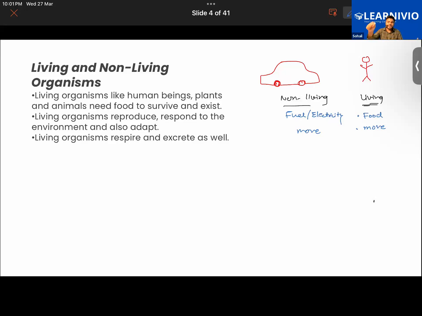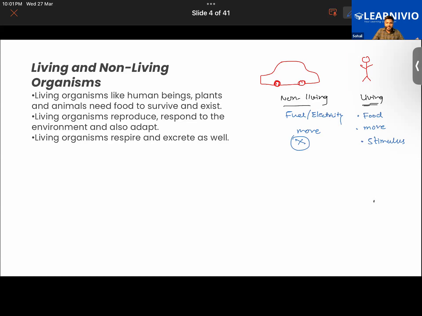If you were to throw a stone at this car, will it respond? No. While if someone throws a stone at a man, he will respond. He will become angry and might throw it back at that person. So they respond, and that is stimulus. Suppose you touch something very hot, you immediately remove your hand. Whatever external action is happening, you respond to it. That is called stimulus, while there is no stimulus in the case of the car.